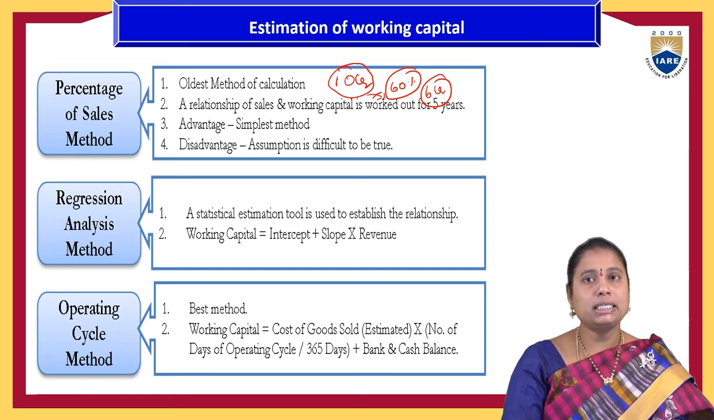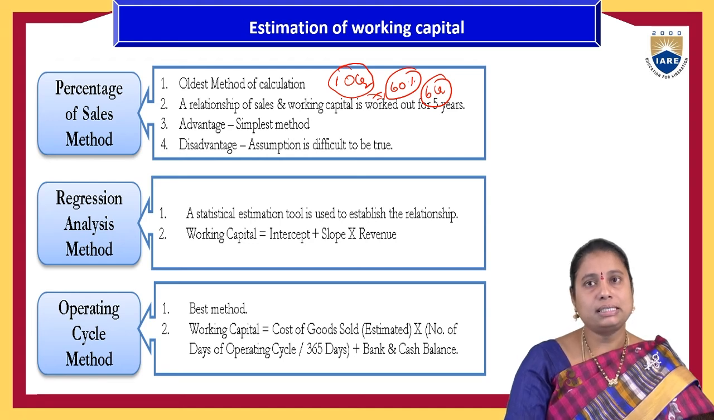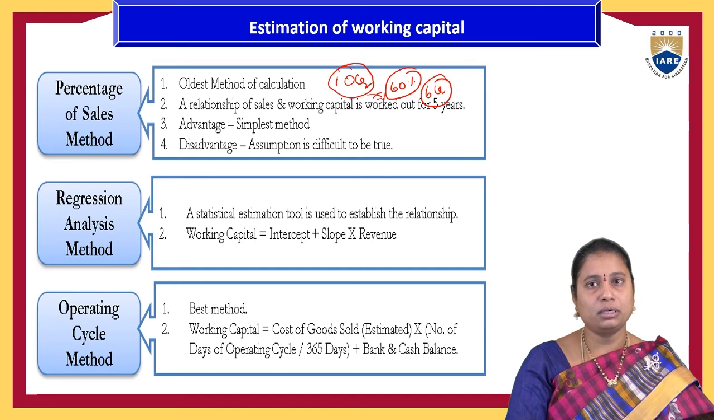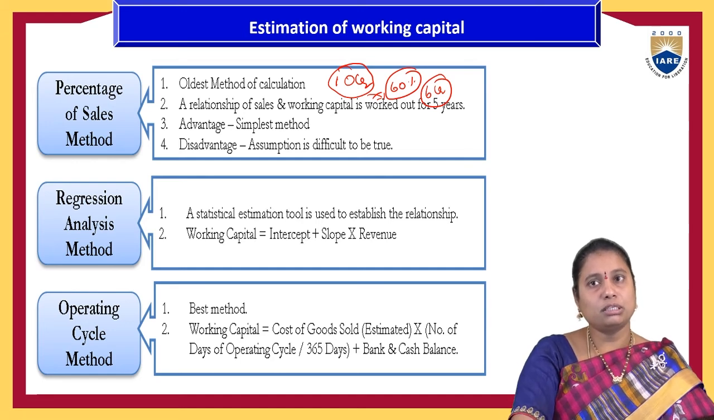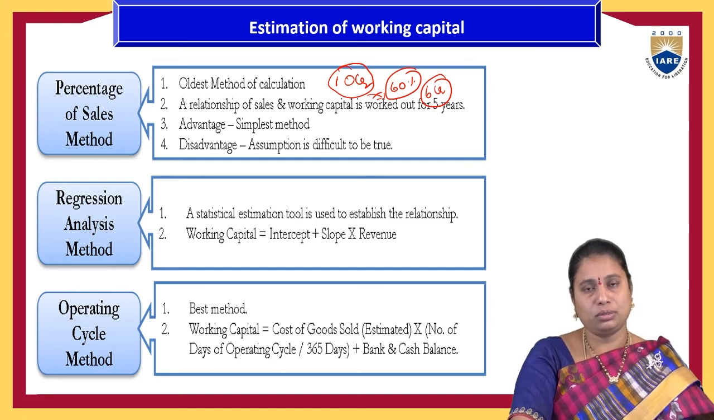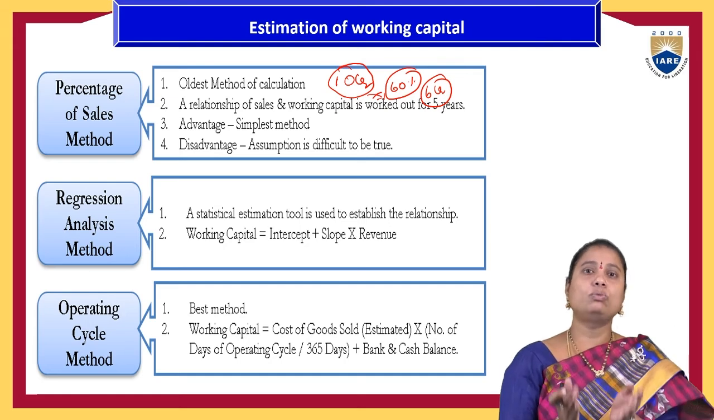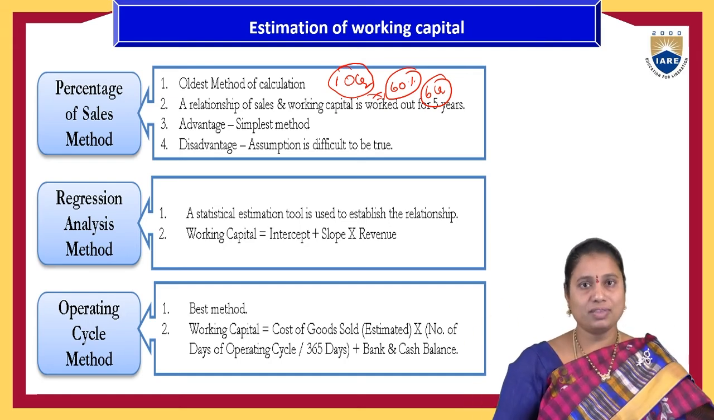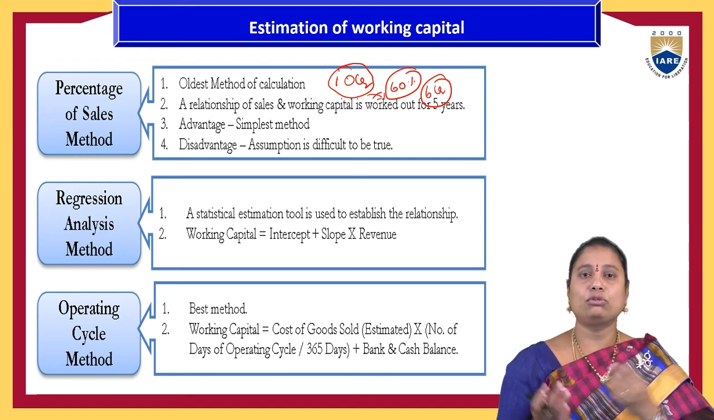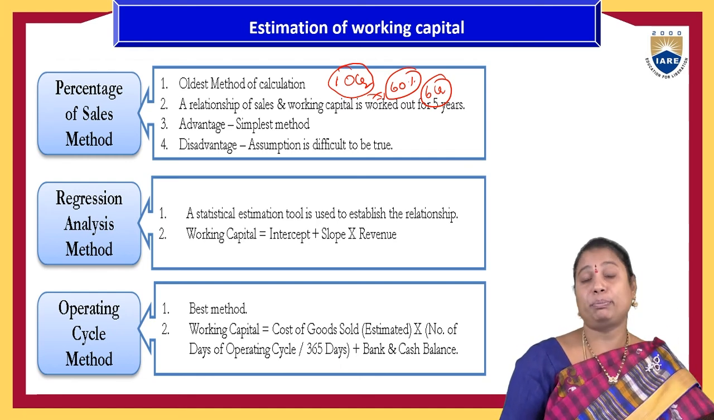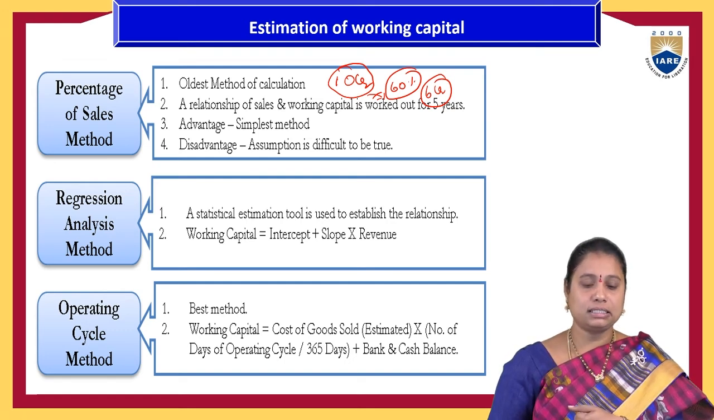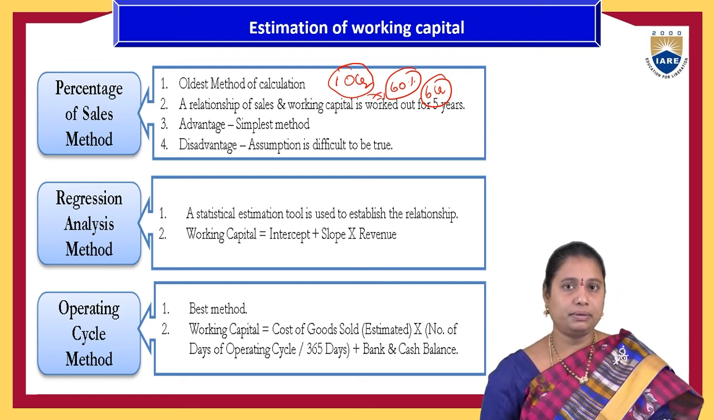And the regression analysis method. It is a statistical estimation tool which is used to establish the relationship between the expected requirement as well as the real expenditures. That is, what is the requirement and what is the real expenditure. If they take the statistical coefficient of correlation when compared to the previous year and this year, that analysis will be called regression analysis estimation for the working capital.